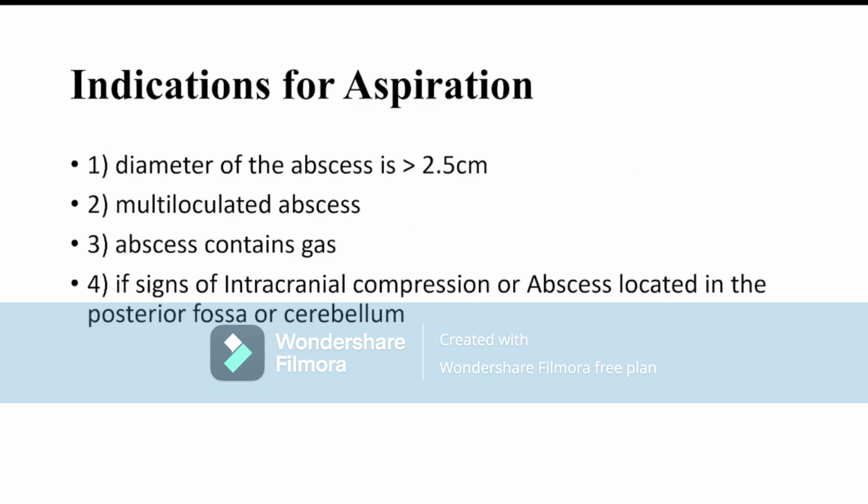Now, what are the indications of aspiration? Aspiration of the brain abscess is done in these four cases. First, if the diameter of the abscess is more than 2.5 centimeters. Second, if a multilocular abscess is present. Third, if the abscess contains gas, or if there are signs of intracranial compression. Fourth, if the abscess is located in the posterior fossa or cerebellum, because there is a chance of brain herniation. So we have to aspirate the abscess. So these are the four indications for aspiration of brain abscess. Thank you.